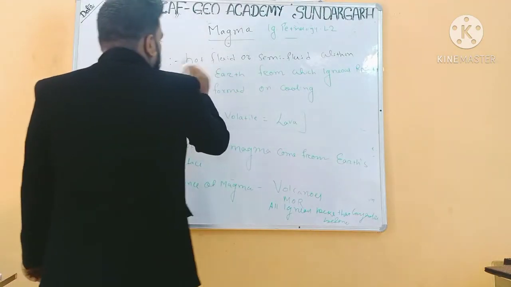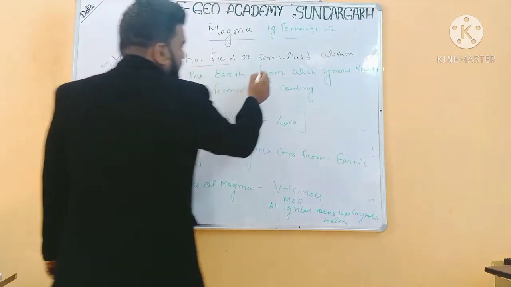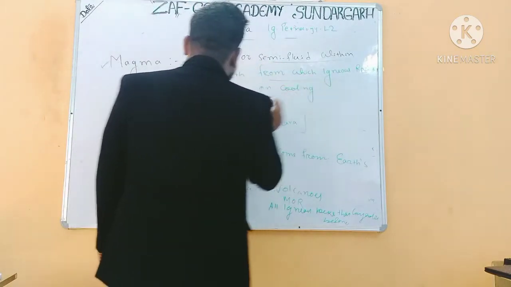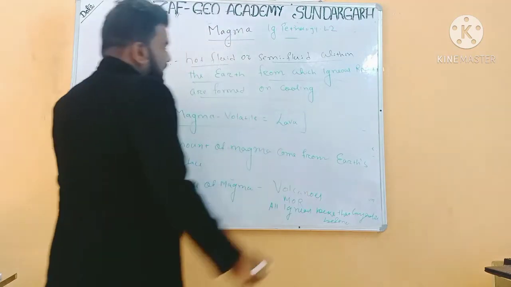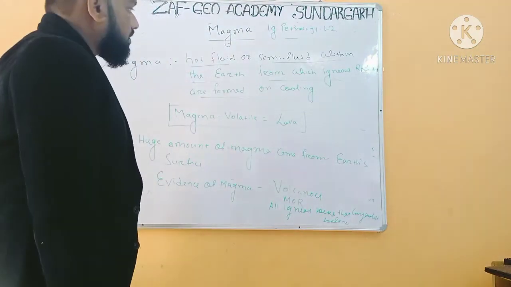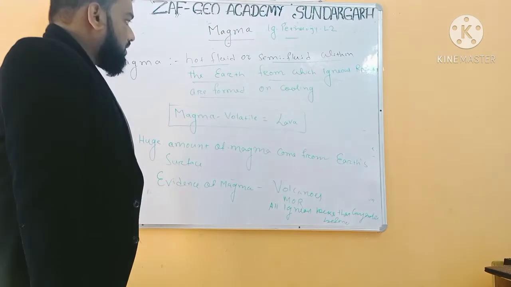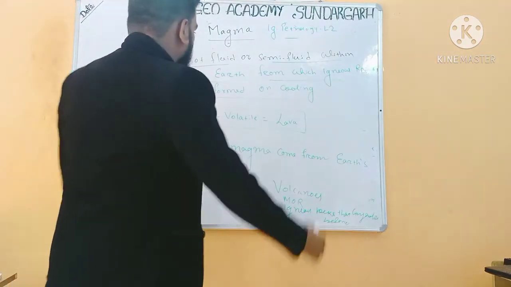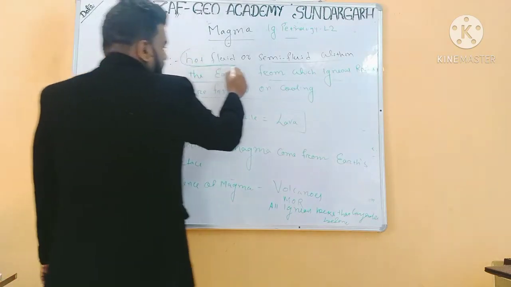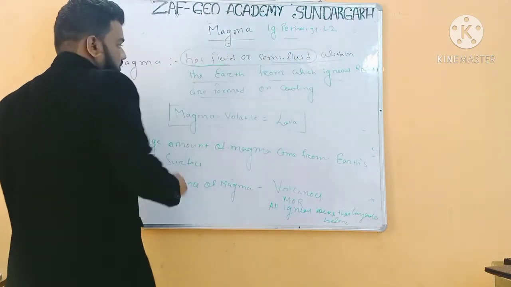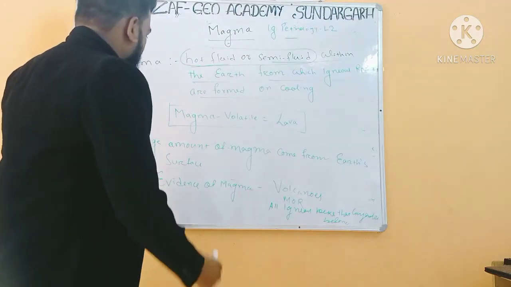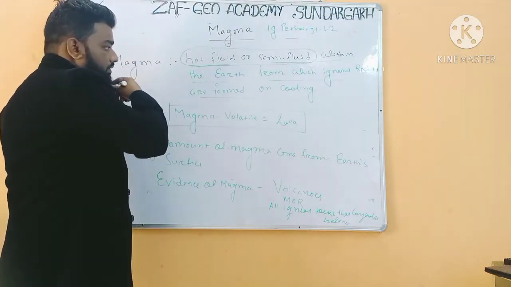Magma is a hot fluid or semi-fluid within the earth from which igneous rocks are formed on cooling. So it is a very hot fluid, or in a semi-fluid state within the earth's interior, which forms igneous rocks. So these are basically the building materials of igneous rocks, which are formed on cooling.